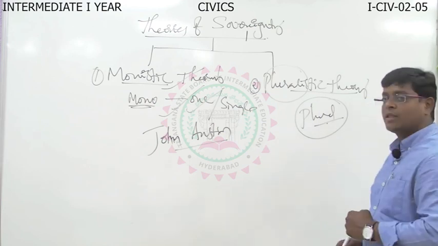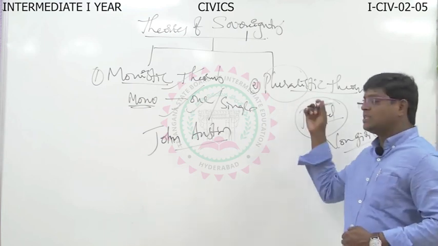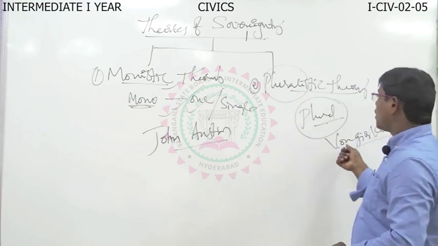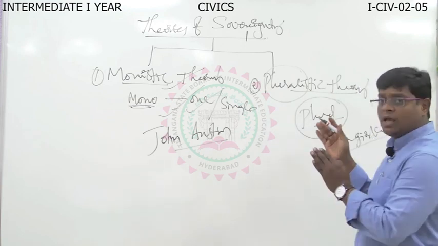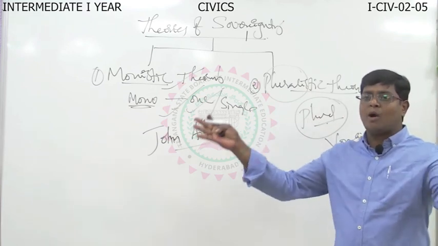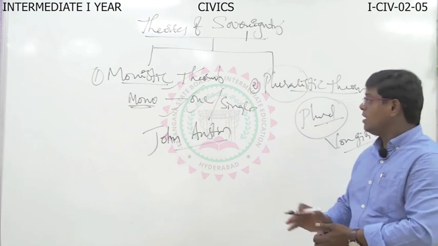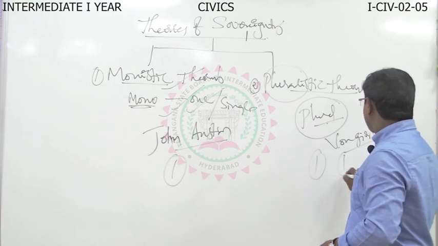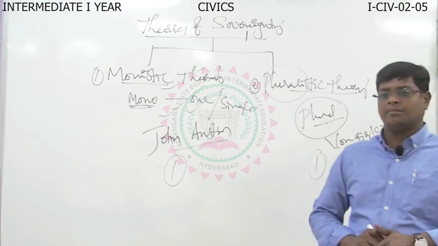Laski proposed the pluralistic theory. Apart from him, some other political philosophers also supported it. So he was the prominent person who proposed the pluralistic theory of sovereignty. According to the pluralists, the sovereignty power cannot reside in one person. The sovereignty power is distributed among persons and among organizations. For example, 2 or 3 organizations, more than one organization, enjoy the sovereignty power.